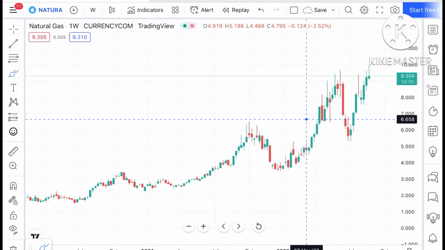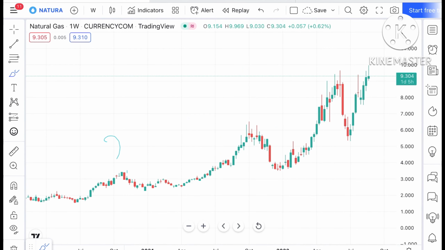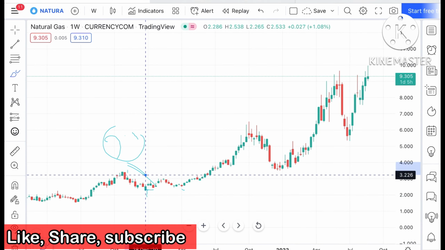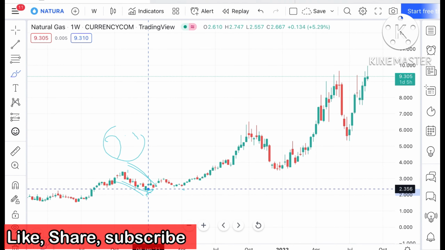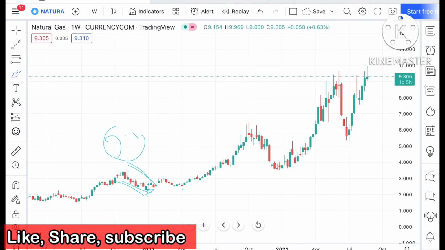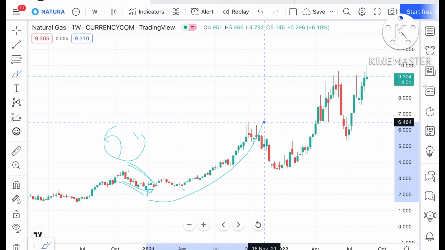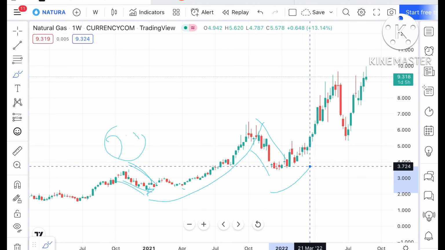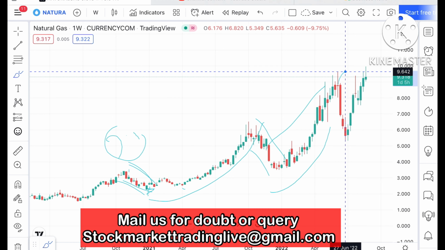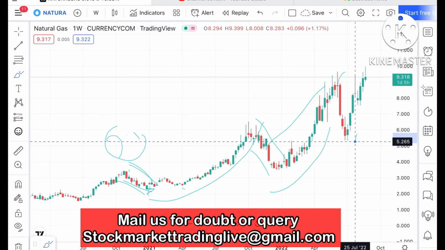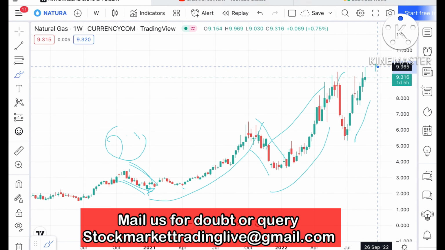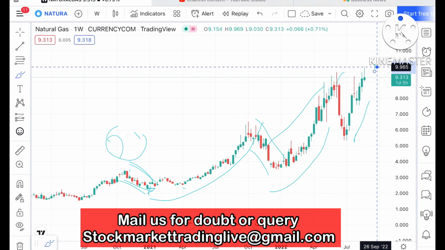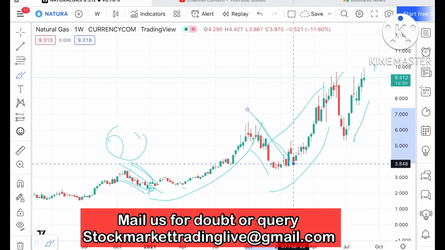If you look at the chart of natural gas, after a high of around 3.4 we have seen a sharp fall and a low of around 2.3, in this particular year itself, 2021 January. From there we have seen a sharp rise making a high of around $6.5. After that a sharp fall, and from there it made a high of around $9.6, and then again a sharp fall, and from there it made a high of around $9.965. What you have to understand is that whenever it goes high we have seen a sharp fall.